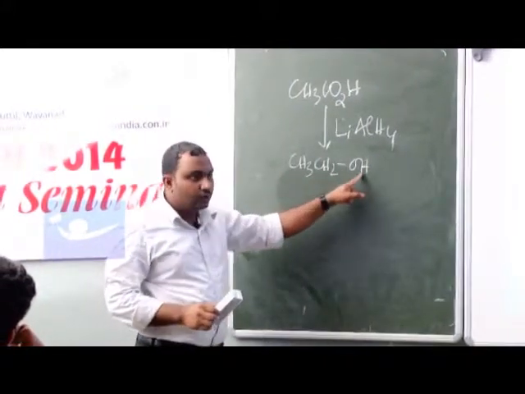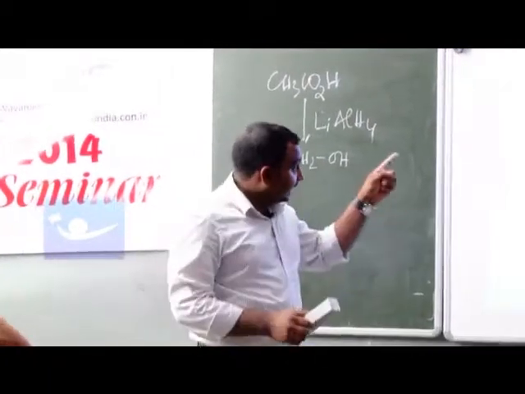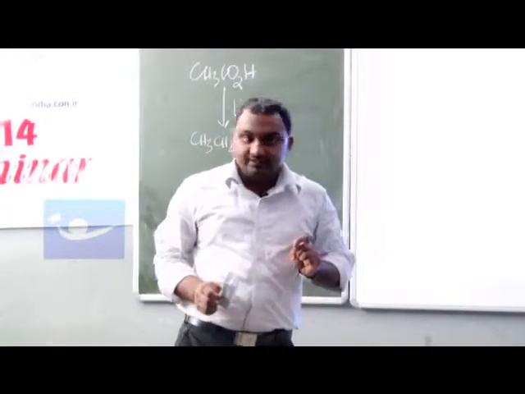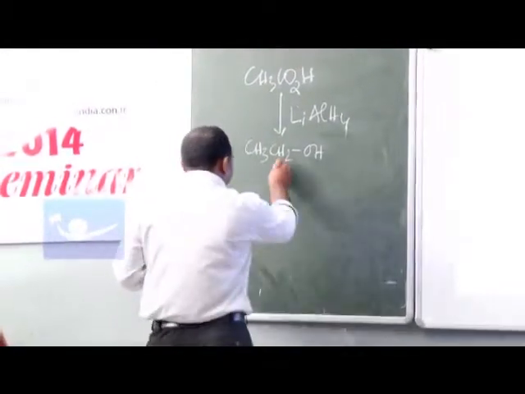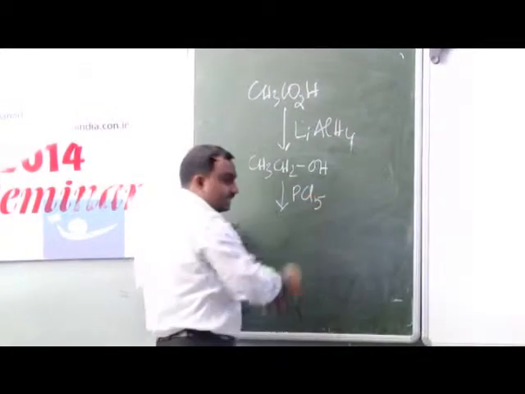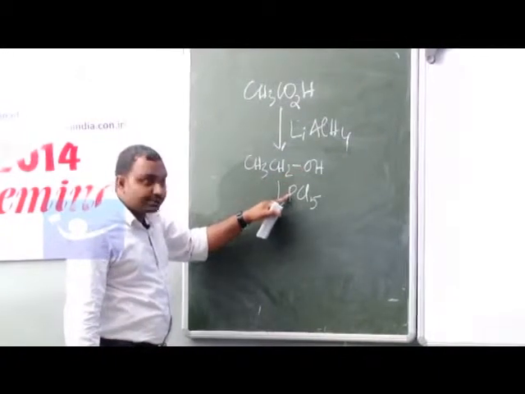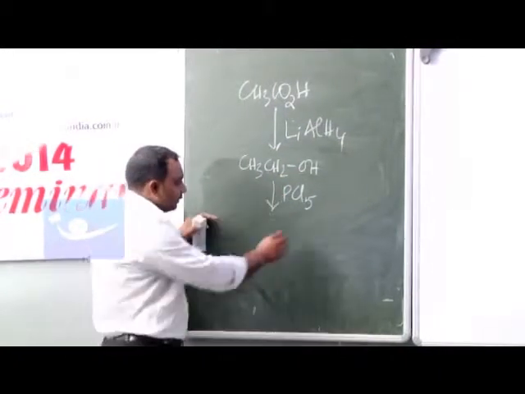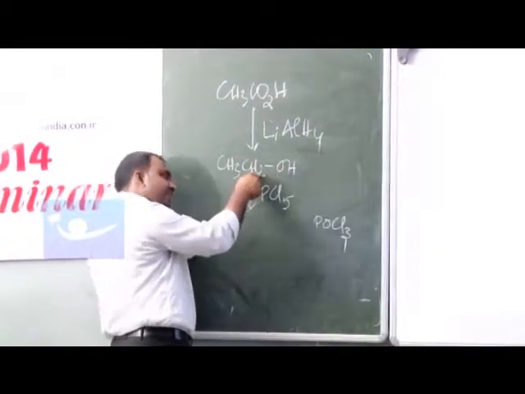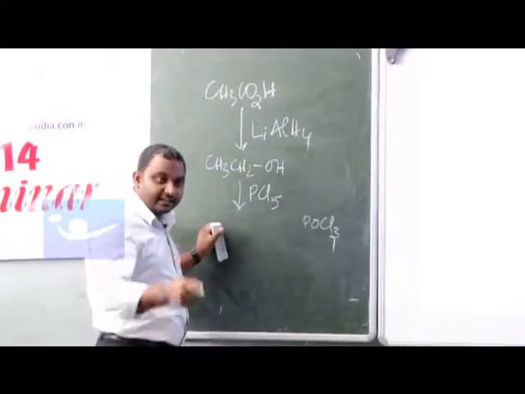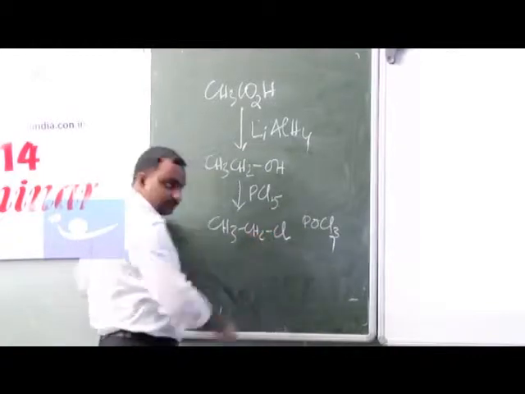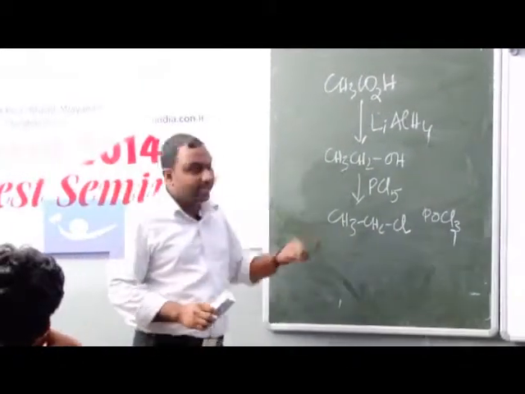And the next reaction utilizes the special relation between phosphorus and oxygen, where when this ethyl alcohol is treated with PCl5, this oxygen will be absorbed by phosphorus and there will be the formation of POCl3, and the OH group will be replaced with chlorine, so that you will get CH3CH2Cl, and we got an alkyl halide.